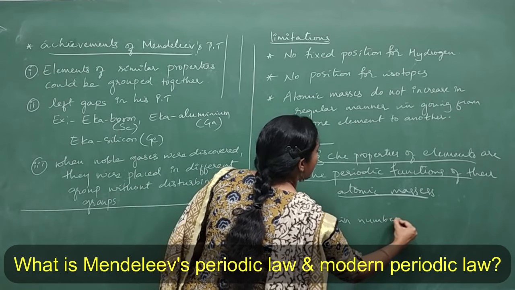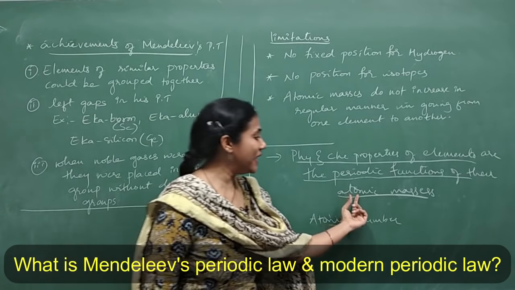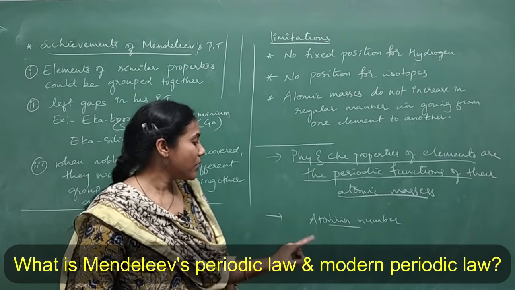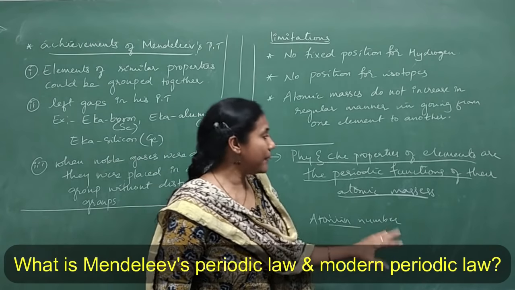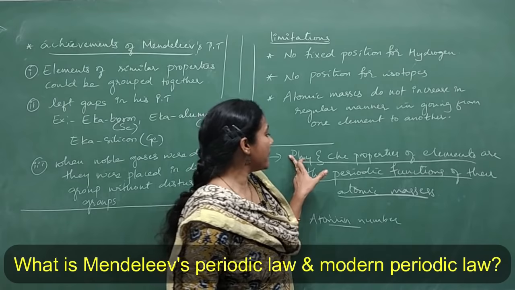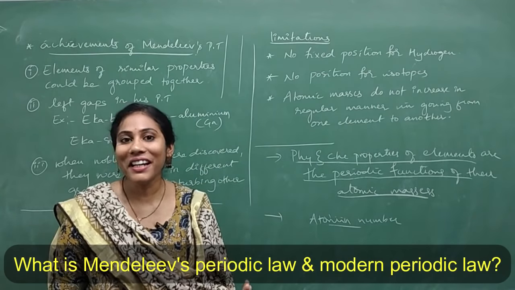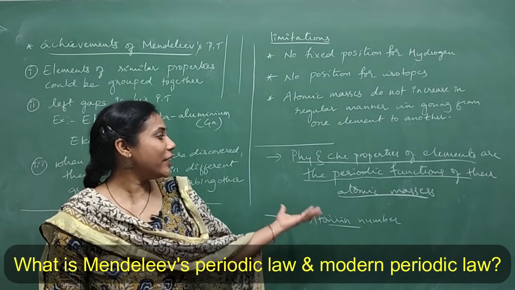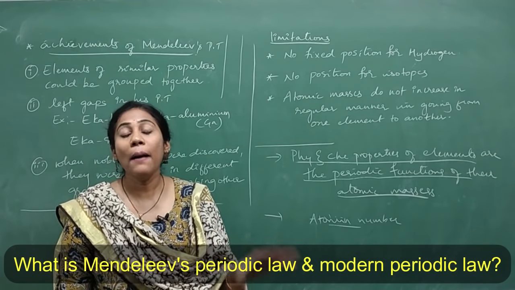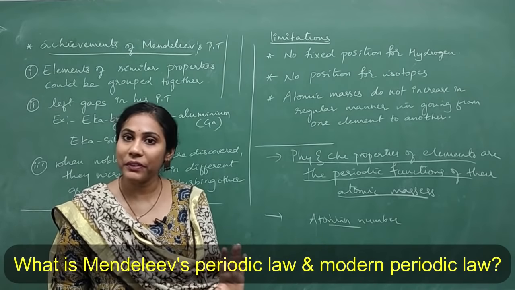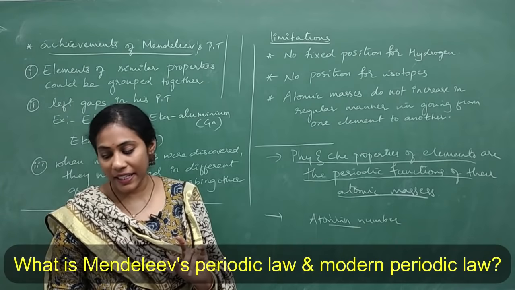Atomic number should come at the end. Mendeleev's periodic law should end with atomic mass. Modern periodic law should end with atomic number. But this sentence from here to here remains the same in both definitions. Clear? So this is one easy way to remember the definitions for Mendeleev's periodic law and modern periodic law. Very, very important. Both definitions, they can ask you for 1 mark.